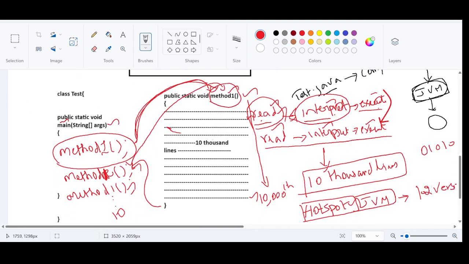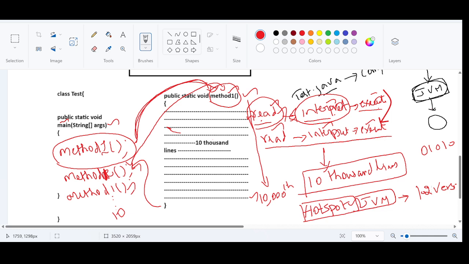So far we have discussed a scenario when the code is getting executed in the normal JVM. So Java people have thought something. It is taking a lot of time.